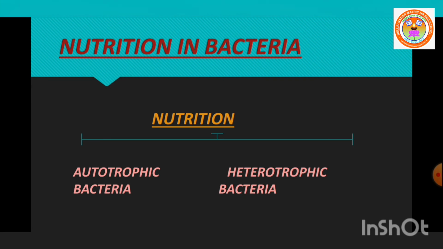On the basis of their mode of nutrition, bacteria are classified into two types, namely autotrophs and heterotrophs. Autotrophic bacteria and heterotrophic bacteria. So what is autotrophic bacteria? The bacteria that can prepare their own food material are called autotrophic bacteria. Heterotrophic bacteria are the bacteria that cannot prepare their own food material and obtain food from other organisms. This is called heterotrophic bacteria.